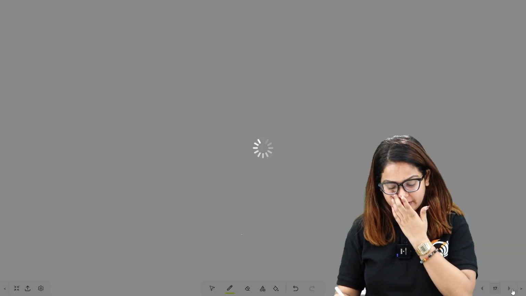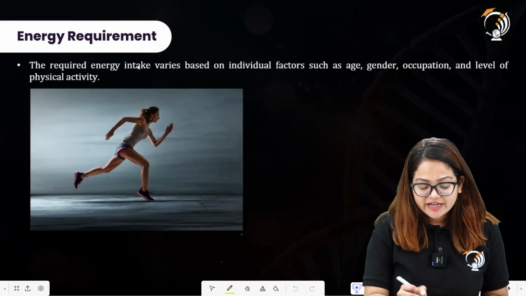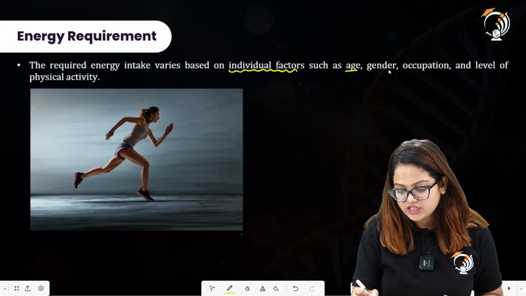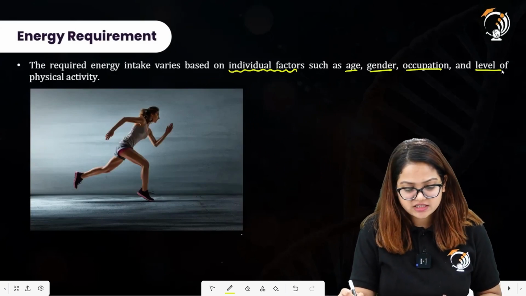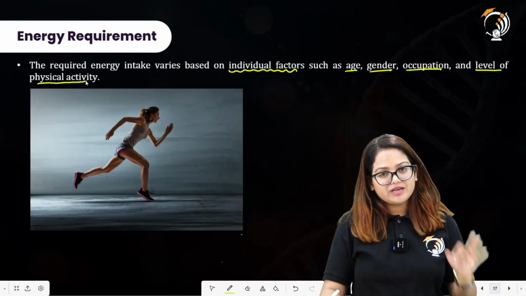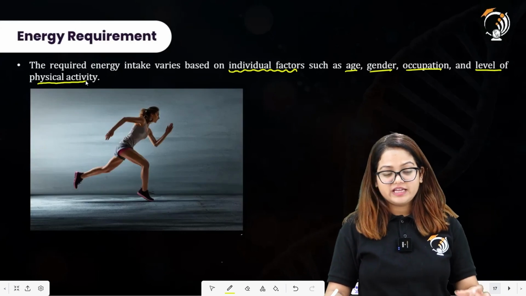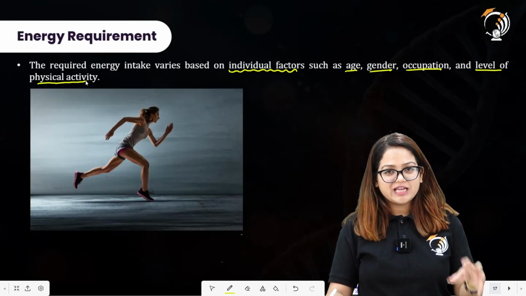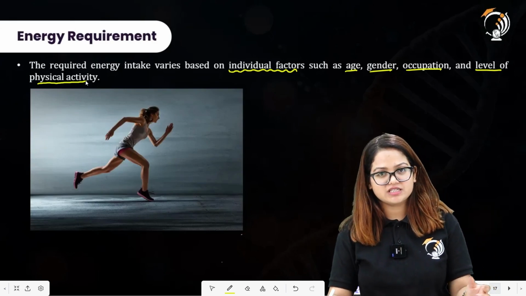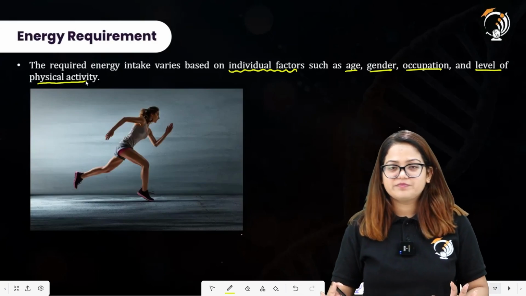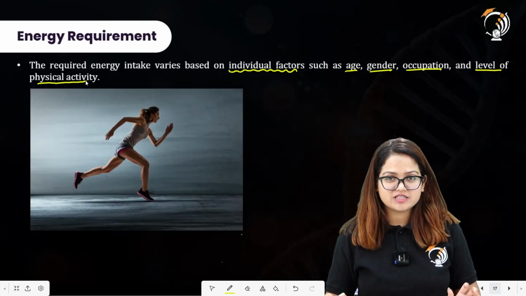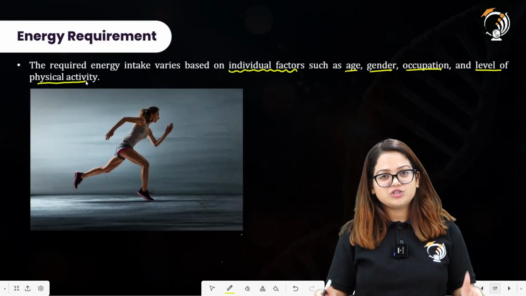Next we have, the required energy intake varies based on individual factors such as age, gender, occupation, and level of physical activity. So let us compare two persons. All right. One person is an athlete. He has most of his time occupied in performing certain body functions, certain physical activities. On the other hand, there is one person who is always sitting and not spending much time in physical activities. So what will be the energy requirements of these two individuals?